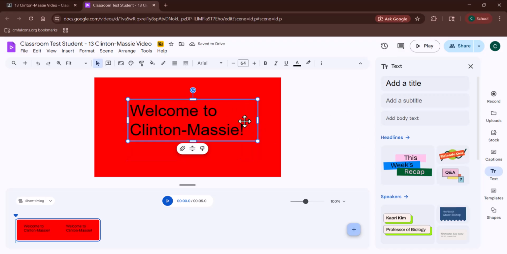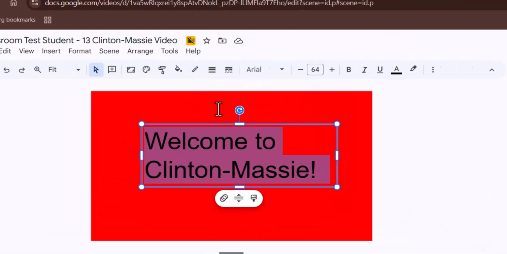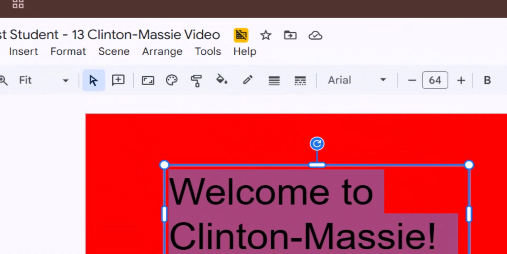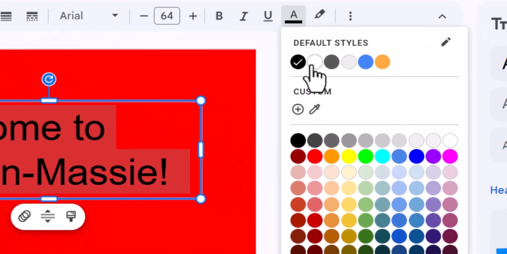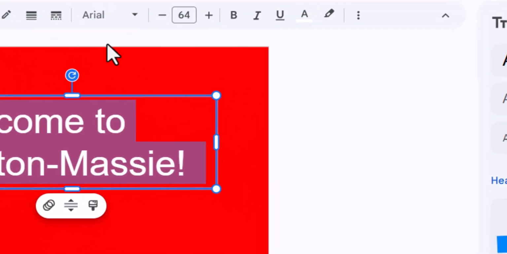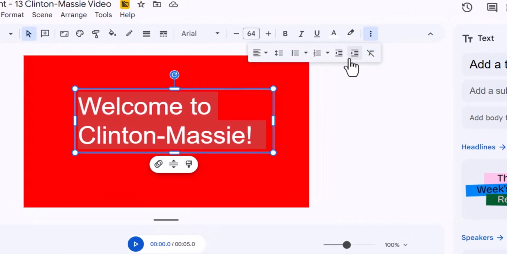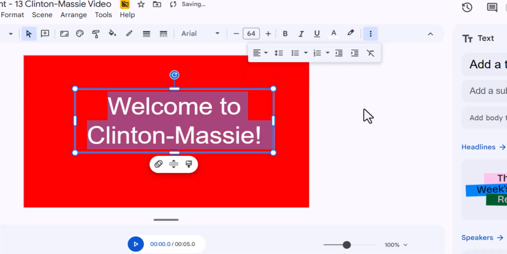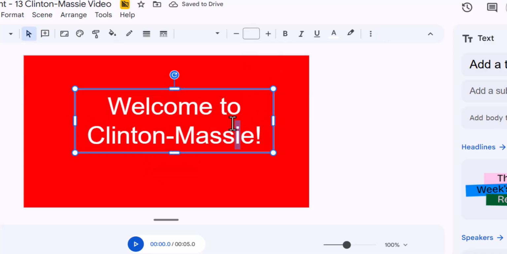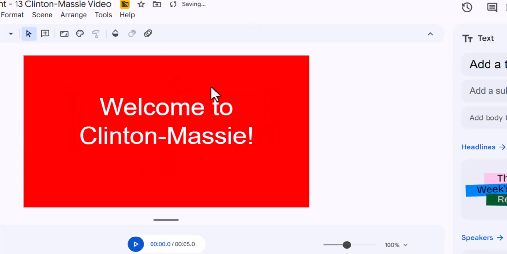And let's say black isn't one of our colors, so I'm going to click on that, and I'm going to change the font color. I'm going to change it to white because that's a good contrast. And then I would like this centered. And so I'm going to go here and down to centered. That looks pretty good. Let me make sure this is in the right place. I want this to be kind of centered too.